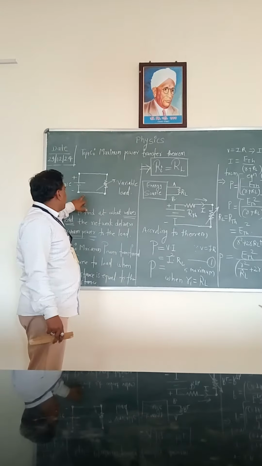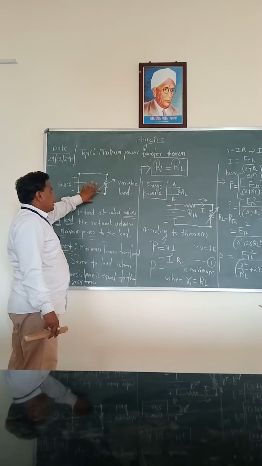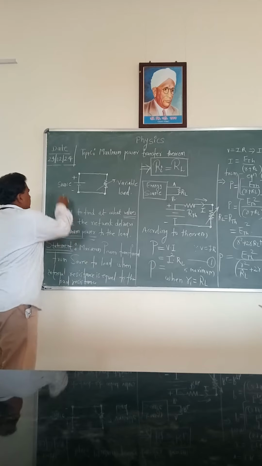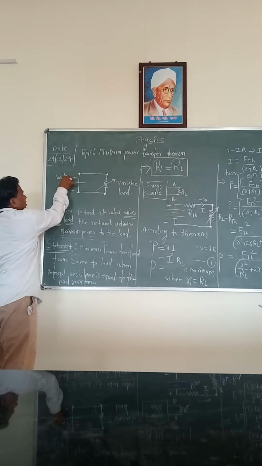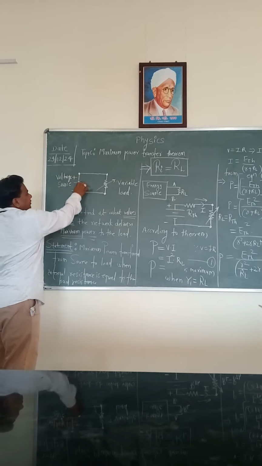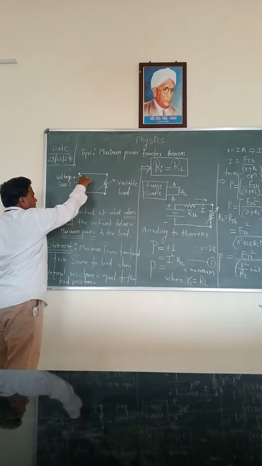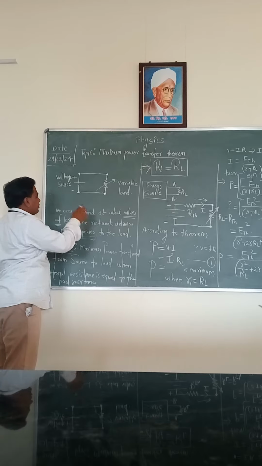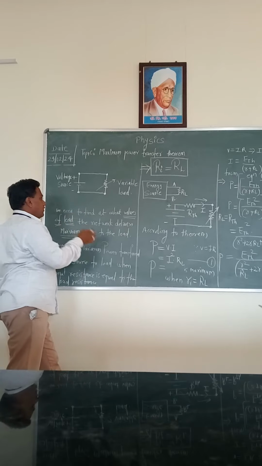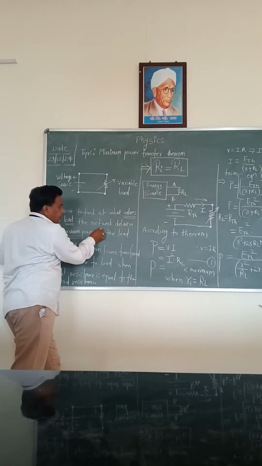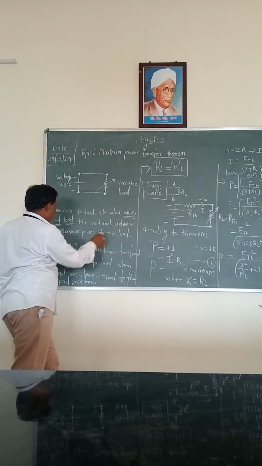So initially, let us consider the circuit. In this circuit, what are we going to consider here? In a closed circuit, initially there is a voltage source. Construct the diagram here: a closed circuit with plus as the high potential. This is the internal resistance of the circuit, and this is the load, a variable load. So in this closed circuit, we need to find at what value of the load resistance we get the maximum power at the load.